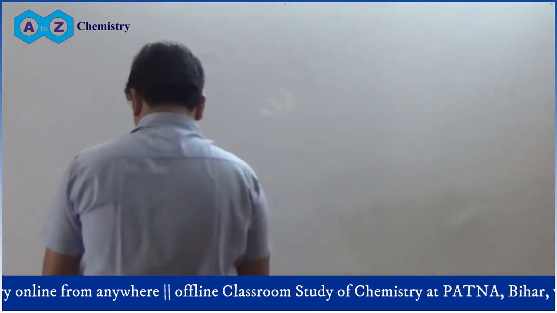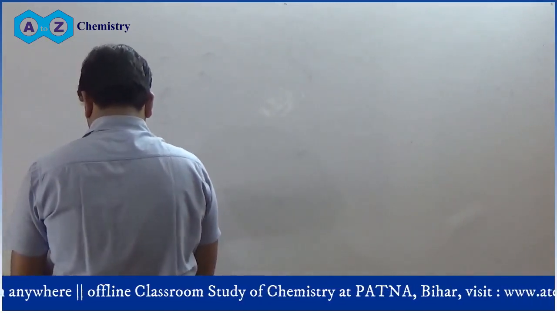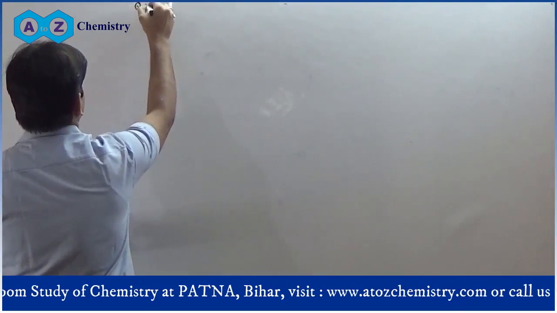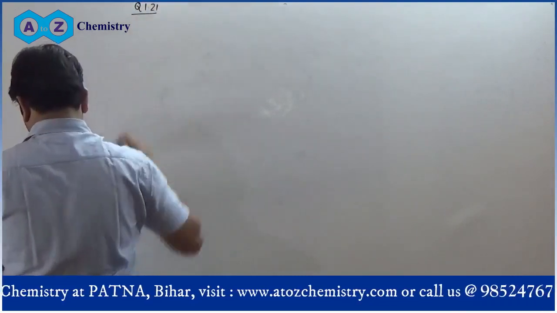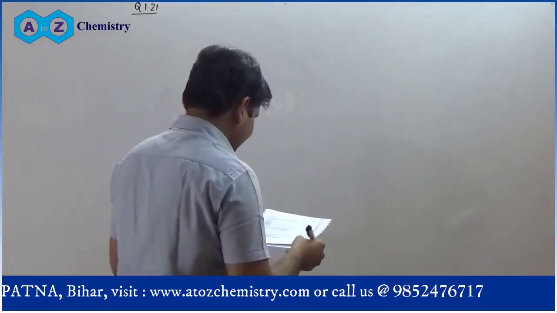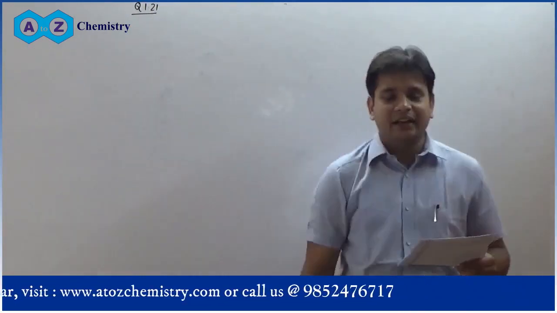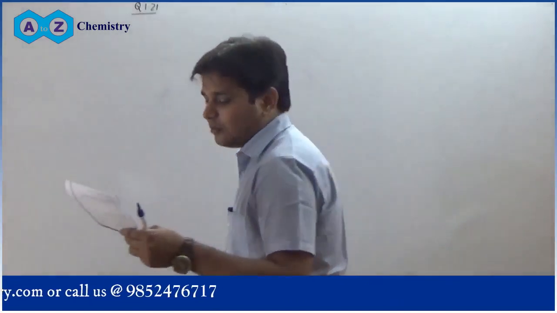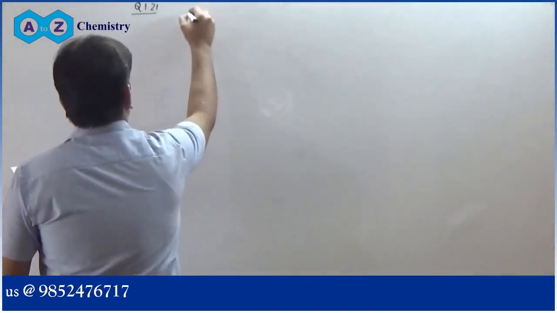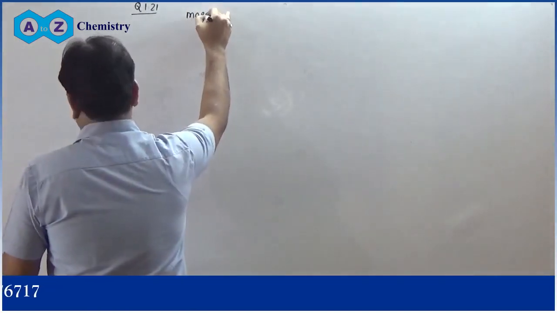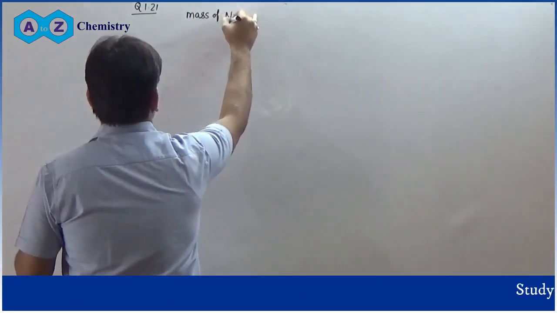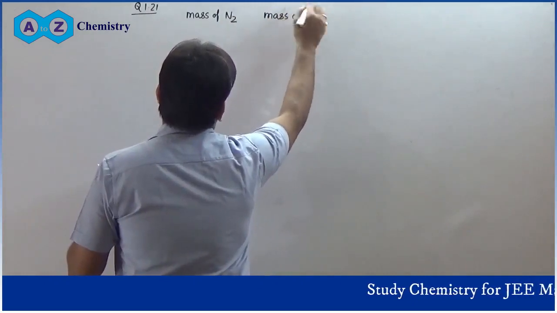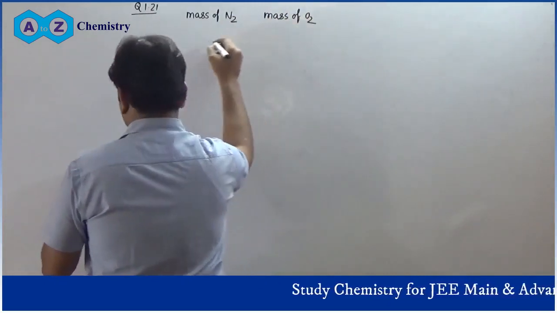The next question is question number 1.21. It is told that from the following data obtained, when dioxygen and dinitrogen react together to form different compounds, we have the mass of dinitrogen, that is N2, and the mass of dioxygen, that is O2.